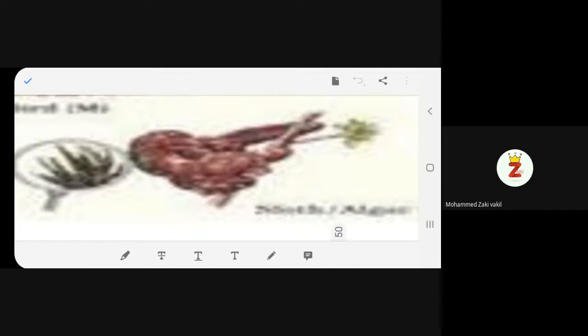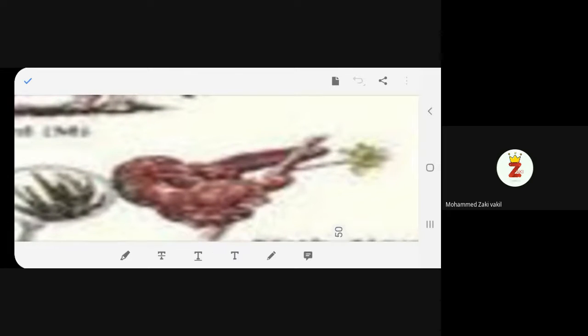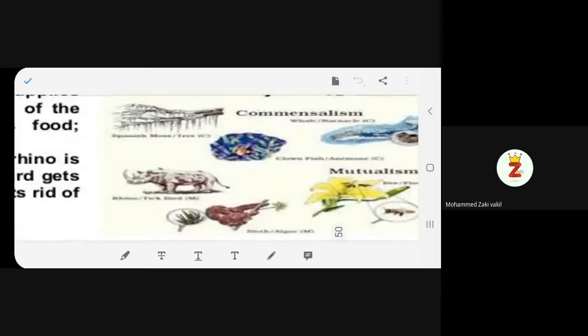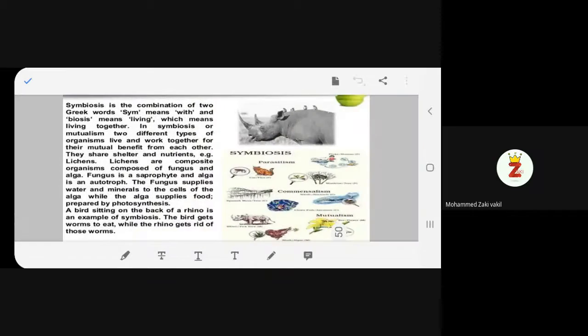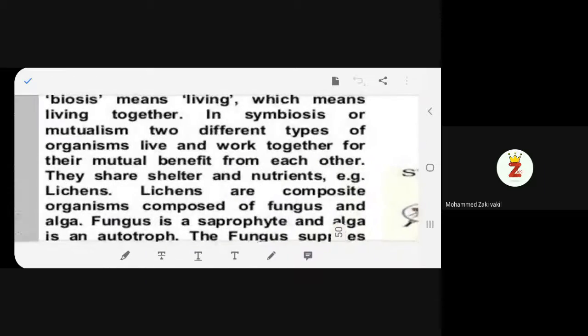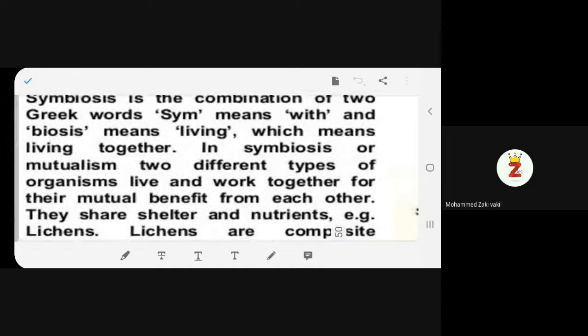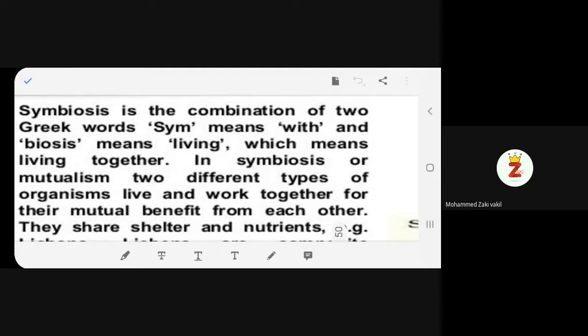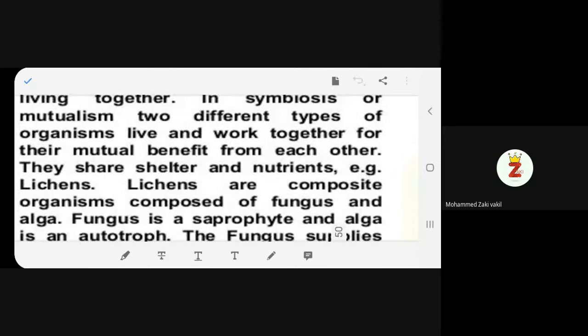It's got algae and fungi. This is how it looks. So what exactly is happening? Both of them are helping each other. This is called symbiosis. They are living together, helping each other, and they have mutual benefit.